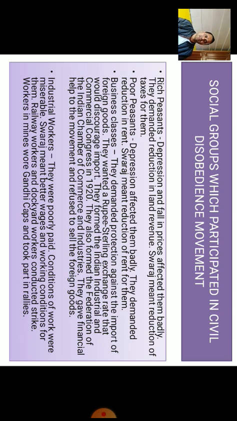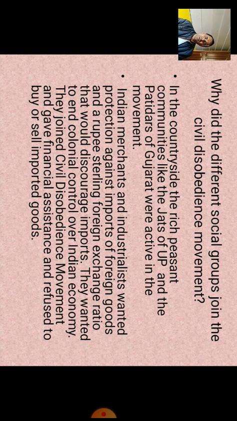Because of people's different reactions and their own objectives, the civil disobedience movement was a failure and failed to achieve its set goals. But why is it like that? Why did the different social groups join the civil disobedience movement? In the countryside, rich peasant communities like the Jats of UP and the Patidars of Gujarat were active in the movement.